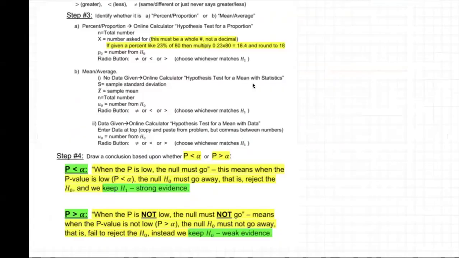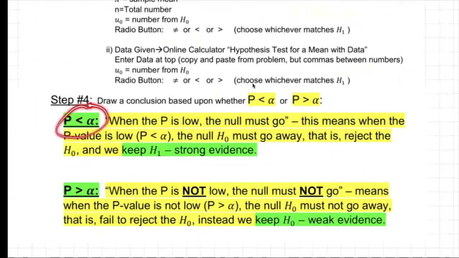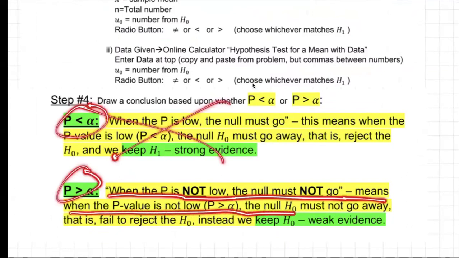So what does that mean? When the p-value is greater, so if the p-value is less, well, that's not us. The p-value is greater, that's right. When the p is not low, the null must not go. It means when the p-value is not low, it's greater, the null must not go away. That is, fail to reject the null, keep the null, weak evidence.